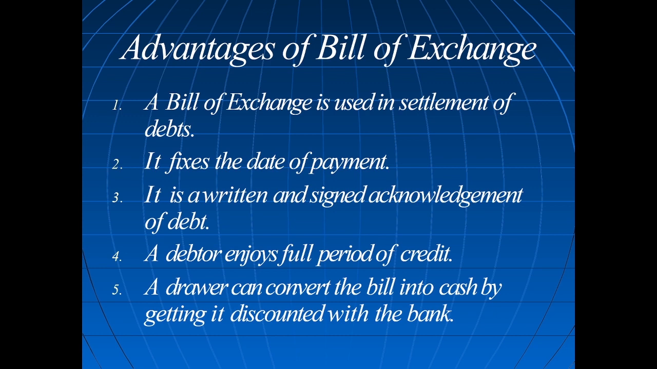The drawer can convert the bill into cash by getting it discounted with the bank. So A is not interested to wait for 3 months. He will approach the banker to convert the bill into cash. Then the bank people will calculate and deduct some amount as discount and pay the balance amount to A. Then the bank will collect this money after the due date from the acceptor. So this bill can also be converted into cash whenever it is required.